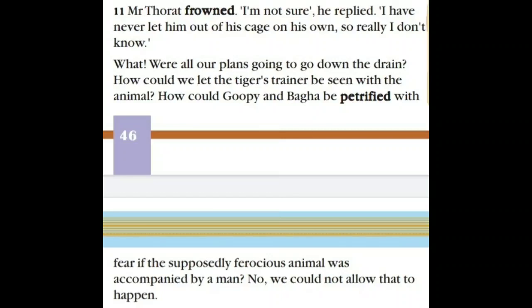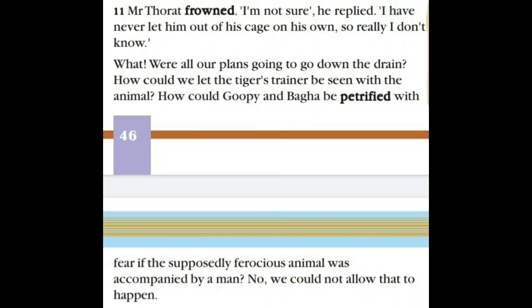Another word is petrified. Petrified means terrified. Goopy and Bhaga being petrified means they would be terrified. Another expression is there just above that line: to go down the drain. That is an expression. You should underline that expression and you may write down the meaning. To go down the drain means wasted.